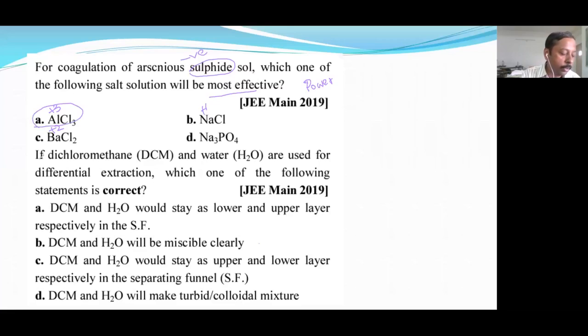So coagulation power is higher for option A. Next, DCM, dichloromethane, and water are used for differential extraction. So for this, answer is A. DCM and H2O would stay as lower and upper layer respectively in the SF, the separating funnel. This is called a separating funnel or differential extraction. Here there will be two layers.